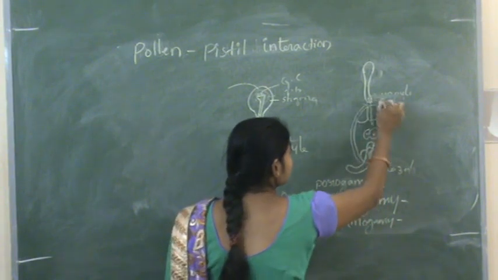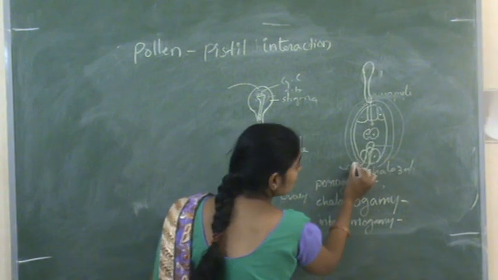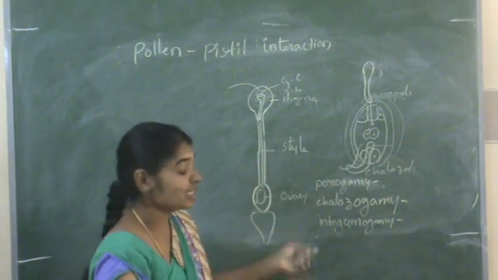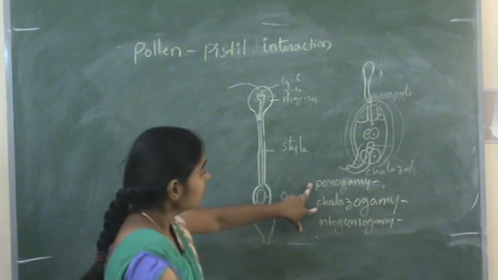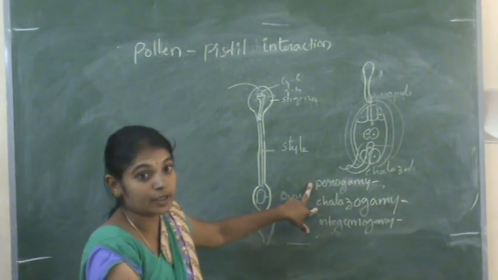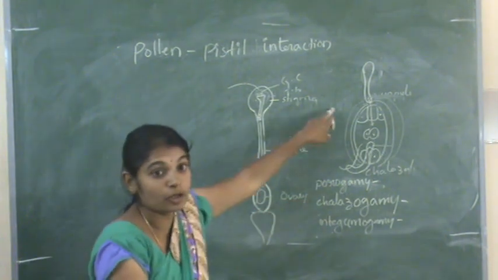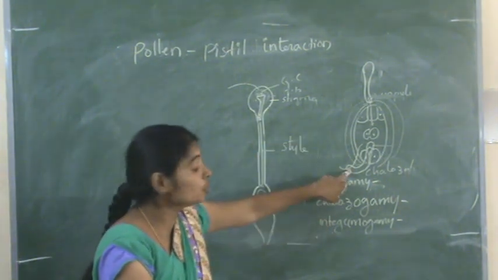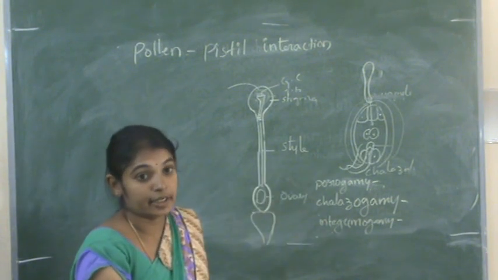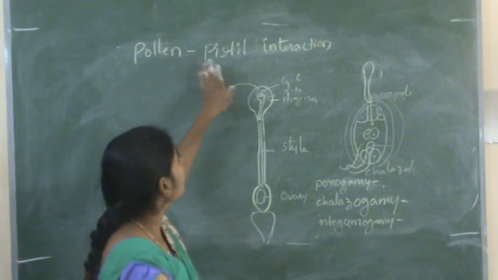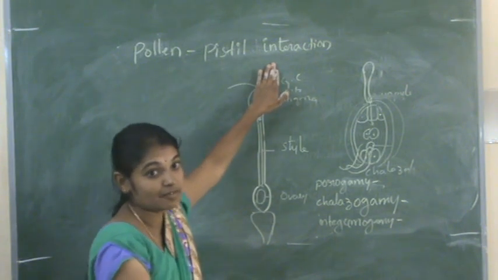Here it contains the integuments, and if the pollen tube enters through those integuments, it is called integumogamy. So these are the different types of entries of the pollen tube into the embryo sac. Porogamy through the micropyle, chalazogamy through the chalazal end, and integumogamy through the integuments. So this is the pollen pistil interaction. In the next session we will discuss fertilization.